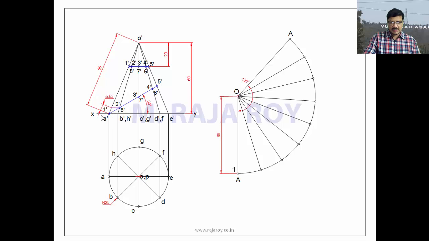Then take this distance with the help of compass. Here to here, this distance you take with the help of compass, and mark the distance. Here you give the naming A, B, C, D, E, F, G, H, and this is again A. Assume that these names are there. So this is point B. From B you mark the distance. Then this will become point 2.